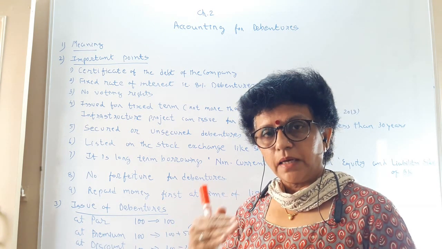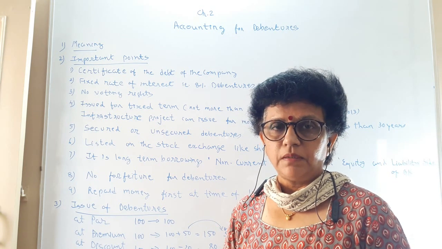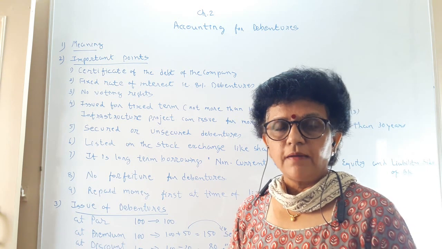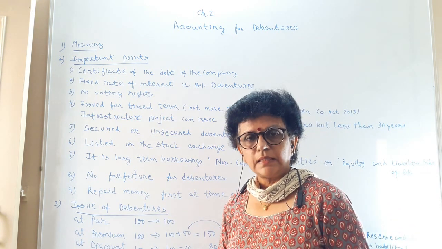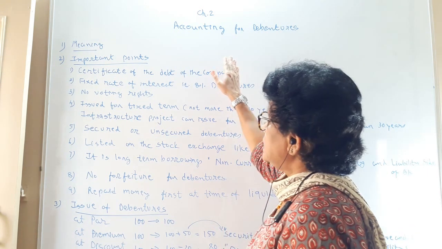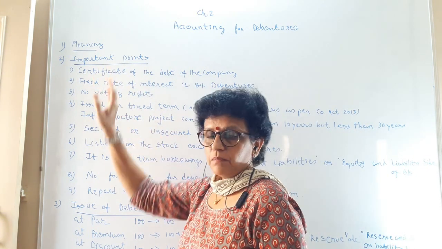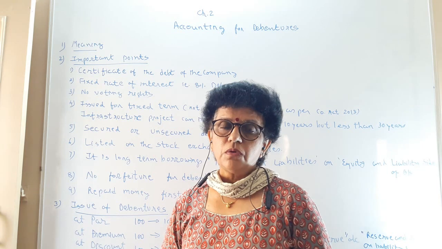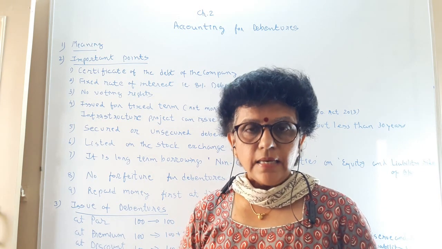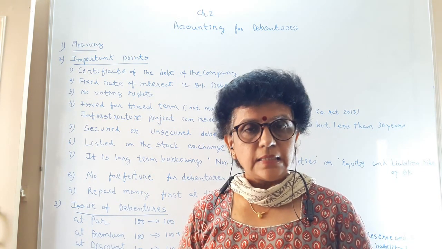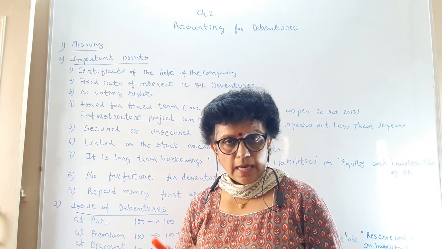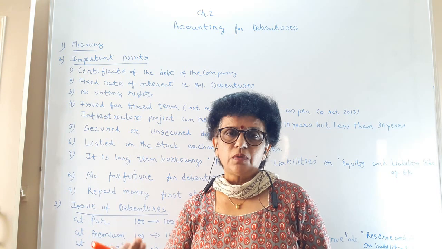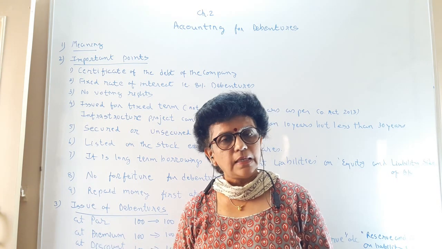So how to record this type of capital, the money the company is borrowing, in accounting, that is what we have to understand in this chapter. So first let us see the meaning. What is the meaning of debenture? Debenture is a certificate issued by the company, accepting it as a debt of the company at a particular rate of interest, to be paid back to the investor on a specific date.